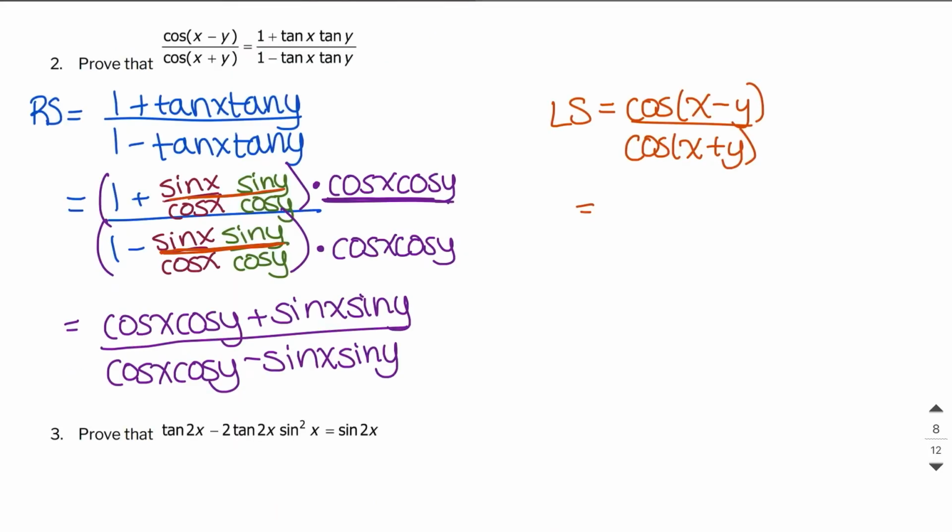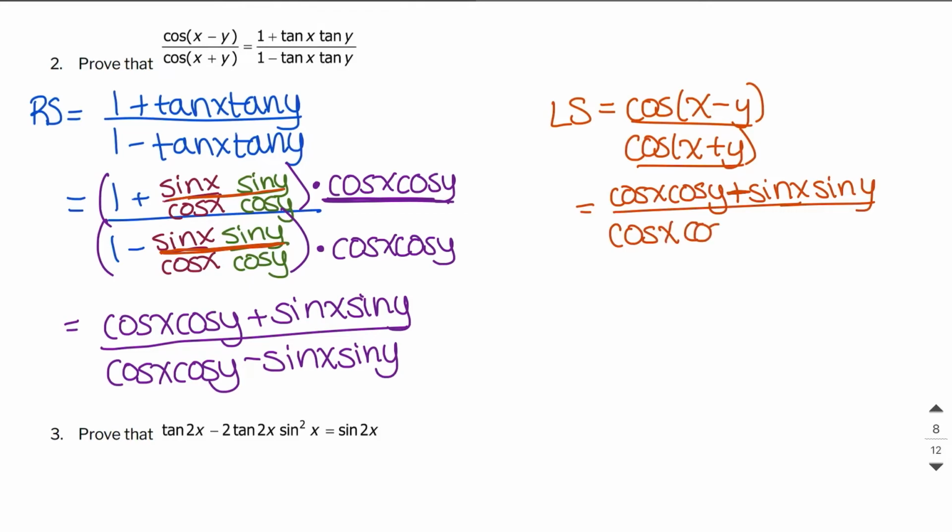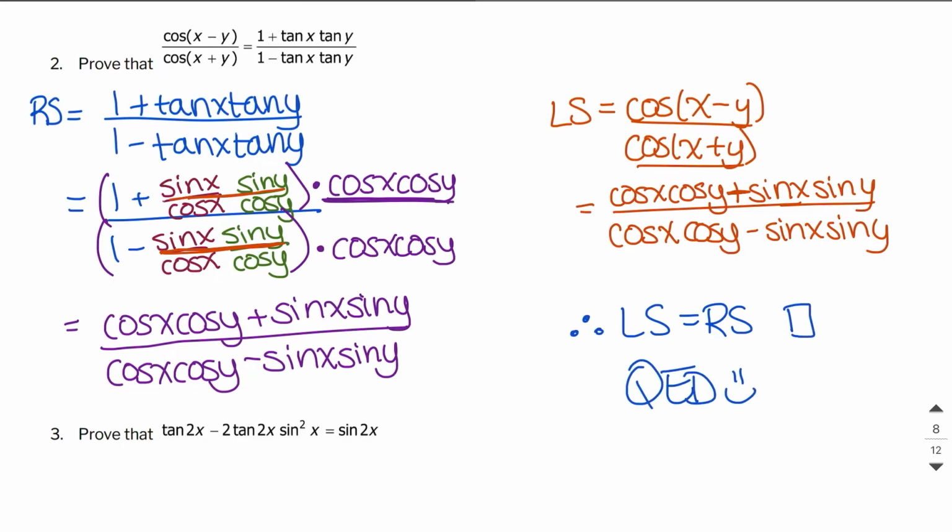So I can say that this numerator is going to be cosine x cosine y minus sine of x sine of y. And then in the denominator, oh, and I'm sorry, this should be plus right here. And then in the denominator, we have cosine x cosine y minus the sine of x sine of y. And if you notice right here, our left side looks identical to our right side. So we have proven this trig identity right here. So we can say, therefore, the left side equals the right side. So we have done our proof, or we can just say QED, and we are done with this right here.